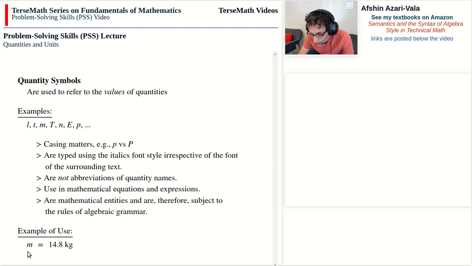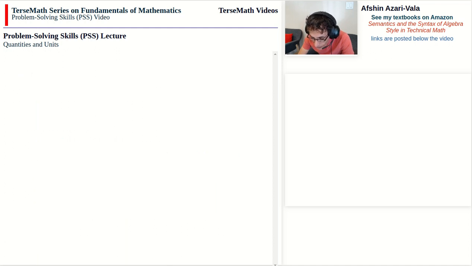Now, we normally say mass is 14.8 kilograms, and that's fine. I do that all the time myself, and I recommend that you continue to do so. But you should know in the back of your mind that this is not really mass equals 14.8 kilograms, but the value of mass that's equal to 14.8 kilograms. Okay, those are quantity symbols.